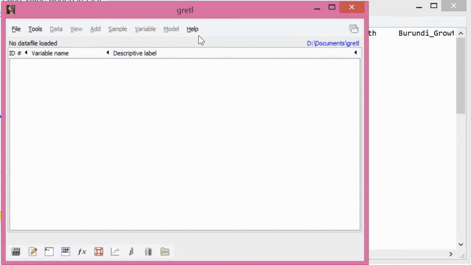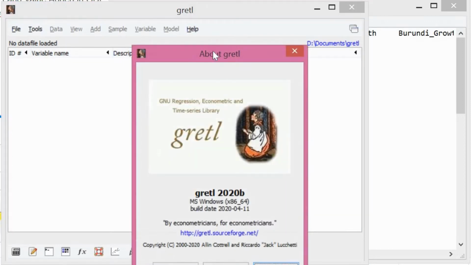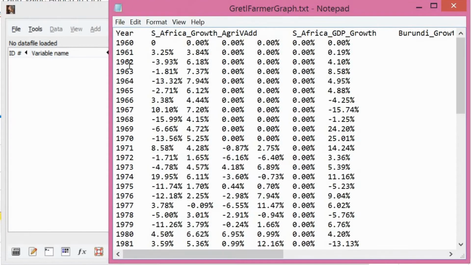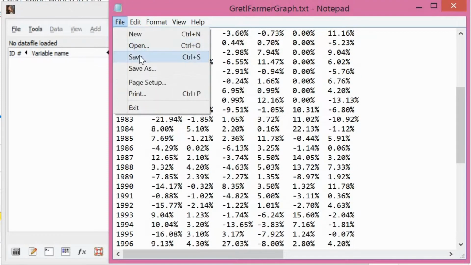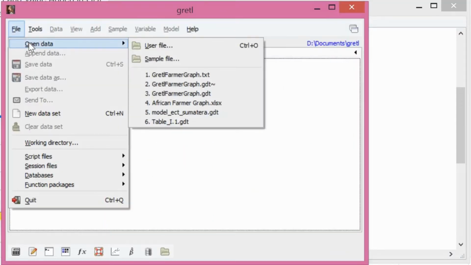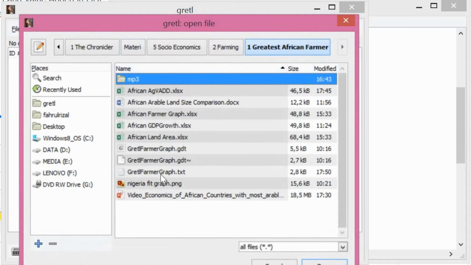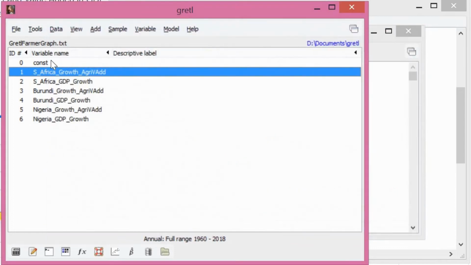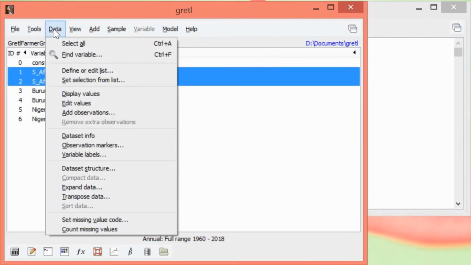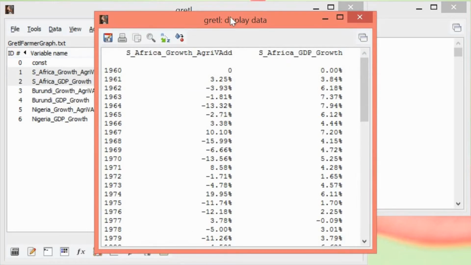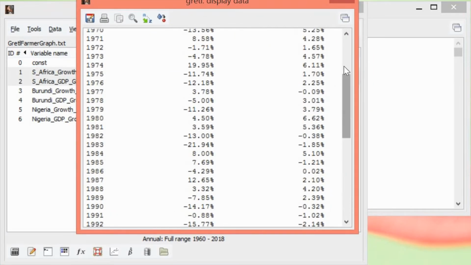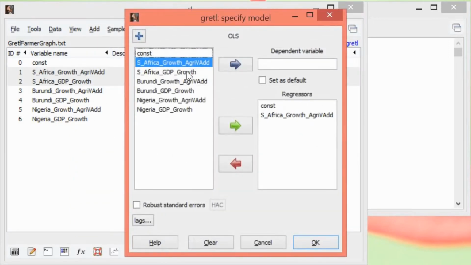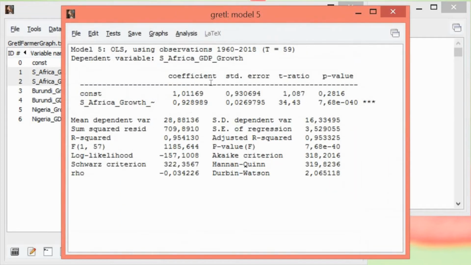We are using Gretl, an easy and free econometrics software, to perform the regression analysis. First, we have to obtain time series data related to GDP annual growth and growth of agricultural land value added in GDP, in our case from 1961 to 2018, and save it into a text file. Second, open the text file so Gretl may read it and define the variables. As Gretl has successfully read our data, we may proceed with our regression. Go to the menu bar, click on Model, then click Ordinary Least Squares. Let GDP annual growth be the dependent variable and the annual growth of agricultural land value added in GDP be the regressor.